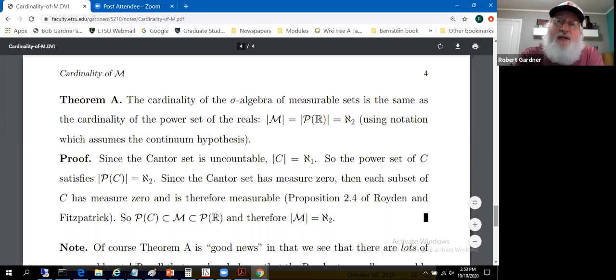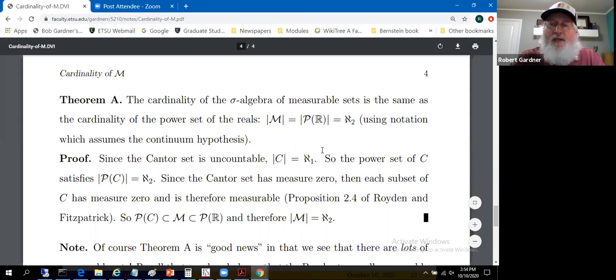If a set's countable, it has measure 0. If it's uncountable, it could have measure anything, even including 0. The Cantor set, uncountable set of measure 0. All positive measure sets are of necessity uncountable. That's a contrapositive of the first claim. So not much of a relationship between cardinality and measure, as warned, but this is the first time with a Cantor set that we've had an example of an uncountable set of measure 0. From my measure theoretic perspective, I say that's what's interesting about the Cantor set. Topology folks are interested in the Cantor set for some other reasons I'm not terribly aware of. Among them, its self-similarity.